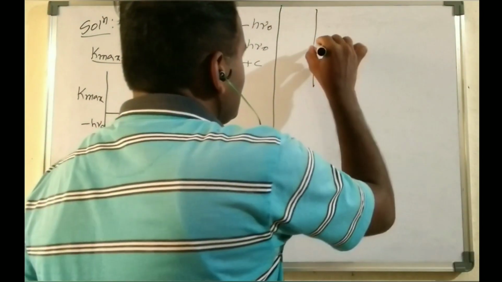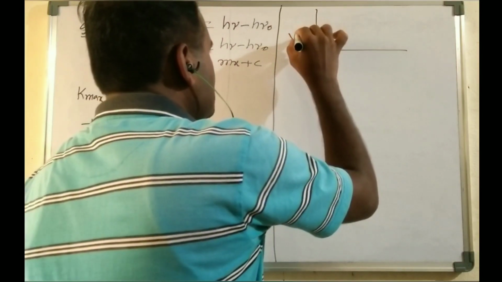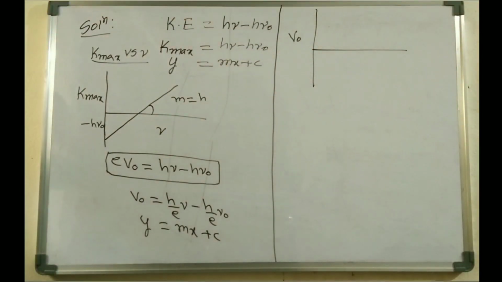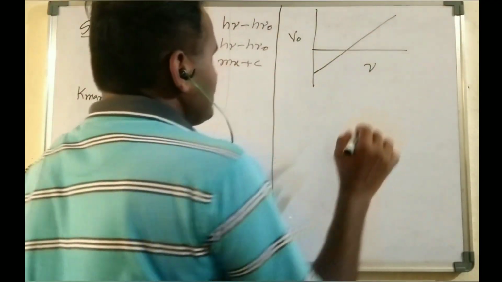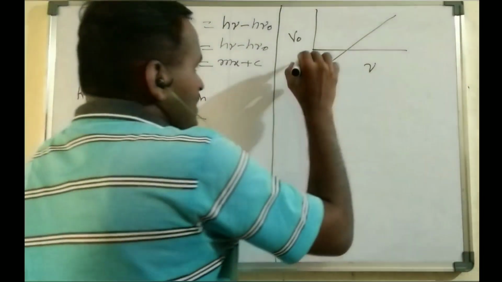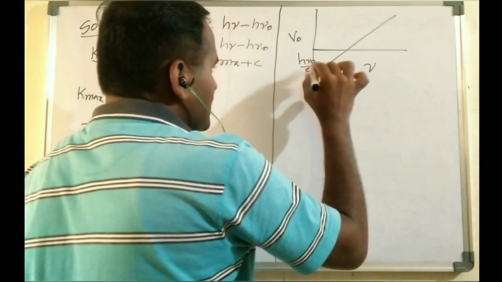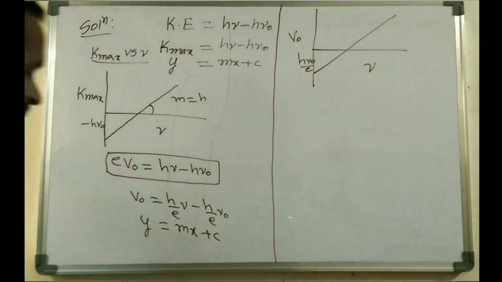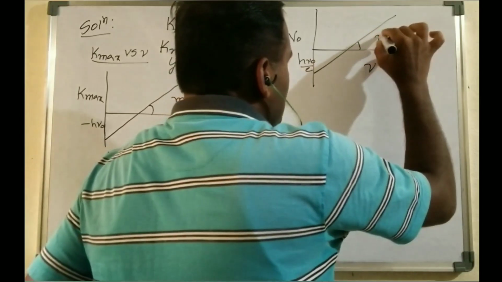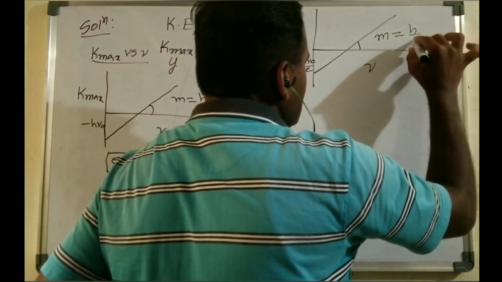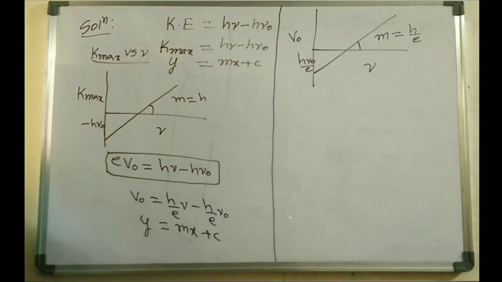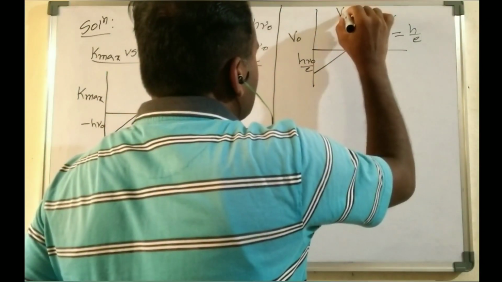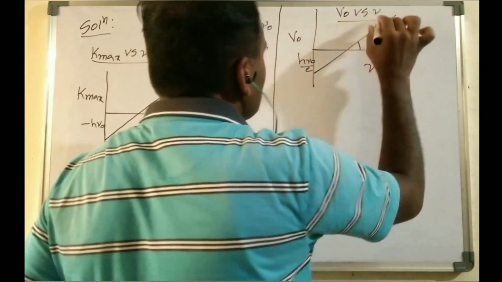If you plot a graph where V naught, the stopping potential, is taken on the y axis and its frequency on the x axis, you will get a curve like this, right? So h nu naught divided by e is its intercept, and its slope m is equal to h by e, right? They are asking for the ratio of this slope to that slope. The first graph is K max versus nu, and this graph is V naught versus frequency nu, right?